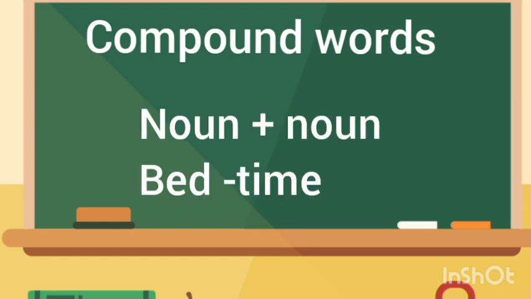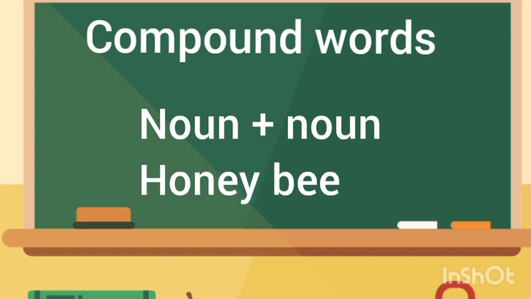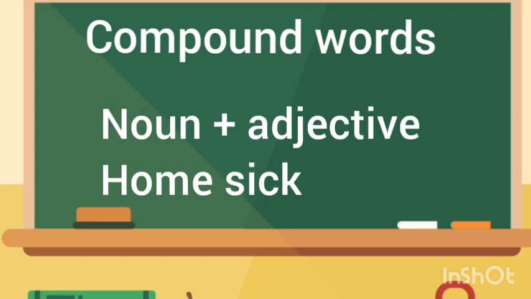Example for noun plus noun. Bedtime: bed is a noun, time is a noun, right? Or honey bee: honey is a noun, bee also is a noun. Noun plus noun: honey bee, bedtime. Okay. Noun plus adjective: homesick, right?